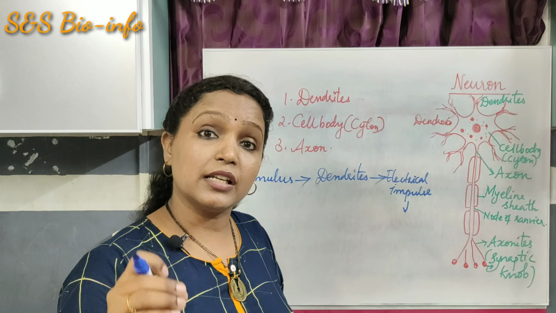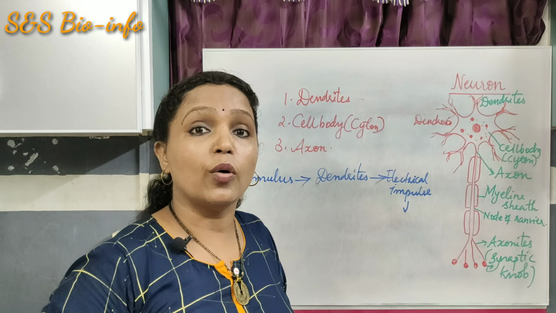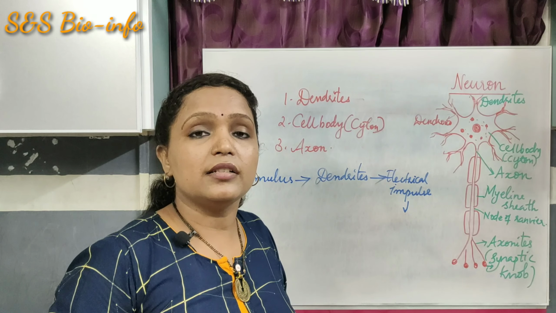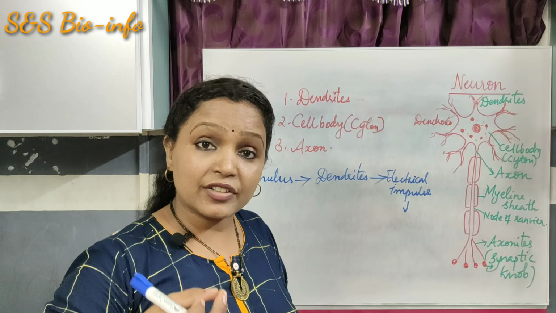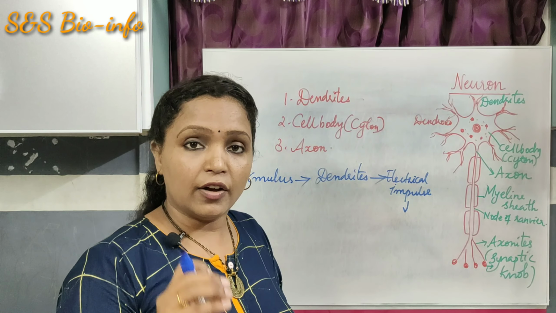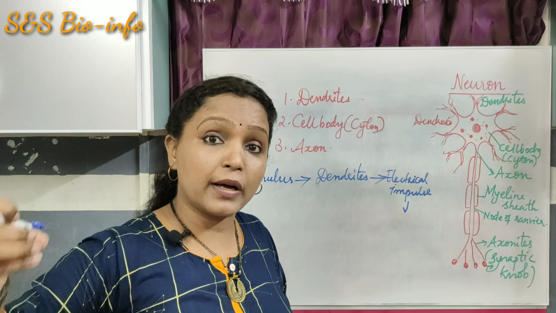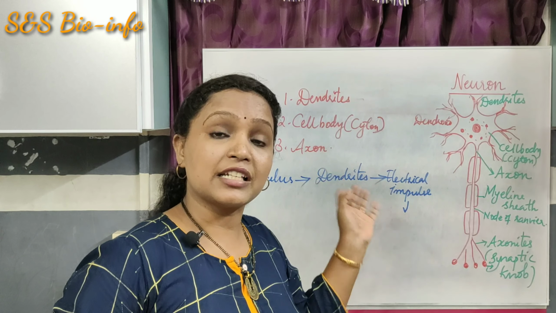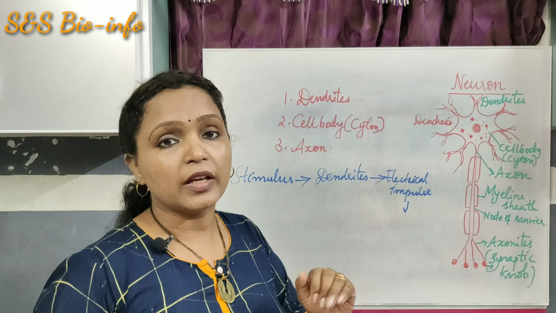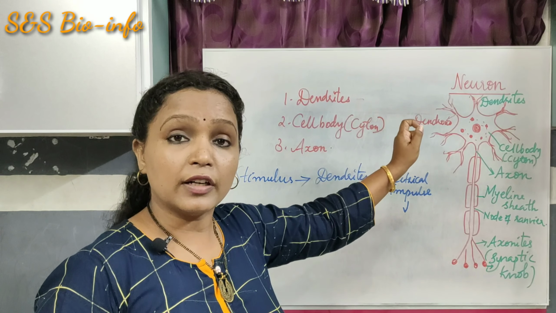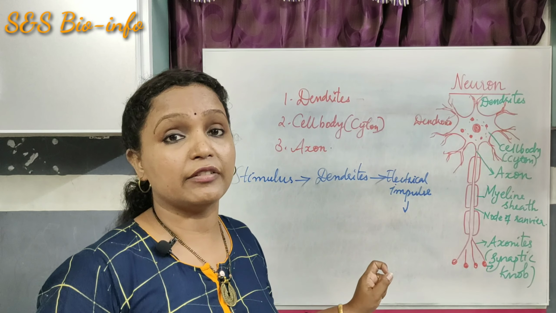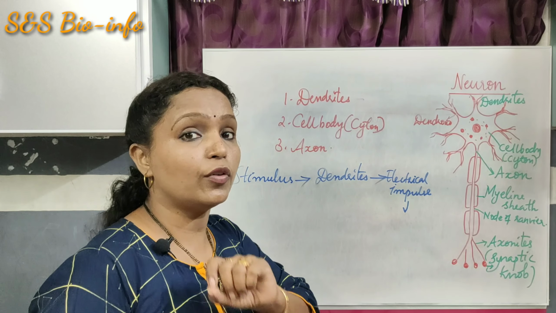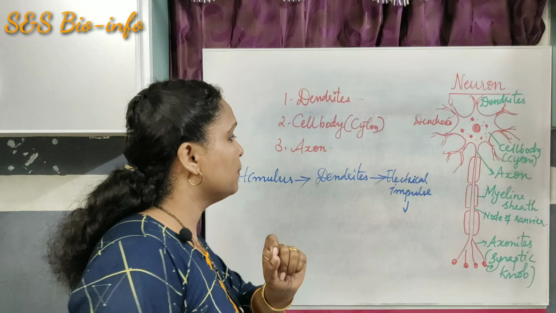When a dendrite receives a stimulus, it creates an auto-excitation at the site. This auto-excitation creates an electrical current at the site. From here, it is propagated through the different parts of the neuron and it travels from one neuron to the next neuron. So the function of the dendrite is to receive the stimuli and conduct that stimulus in the form of electrical impulses.